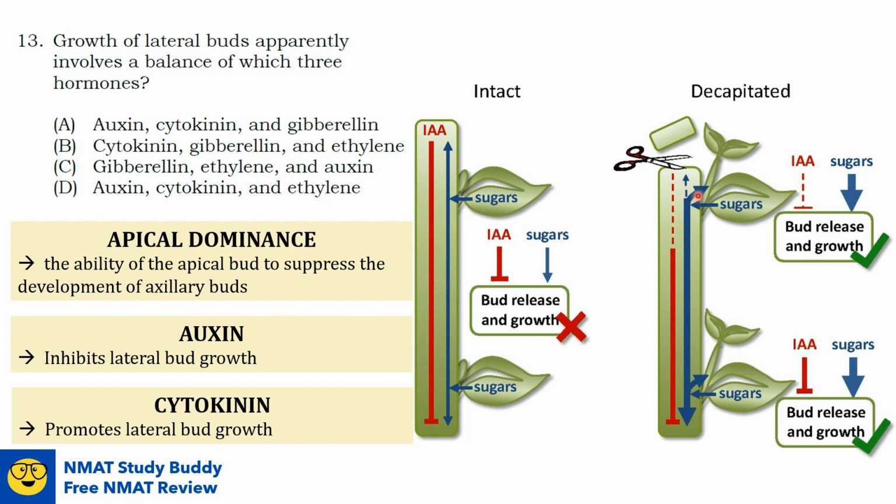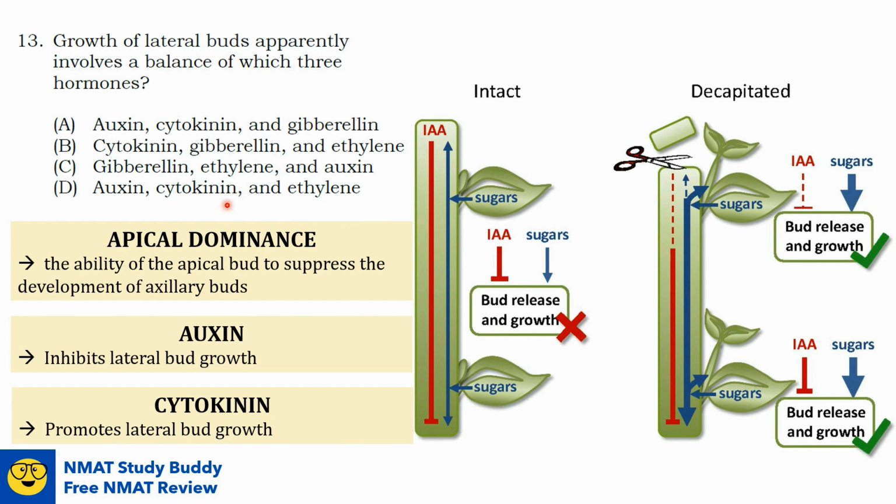Removal of the apical bud actually allows the lateral buds to receive more sugars, that's what you can see here, for their growth. Also, it is important to note that the level of auxin, particularly near the cut surface, declines, and this decline allows the topmost axillary buds in particular to grow and now take over as the new apical bud. So I hope that's clear.